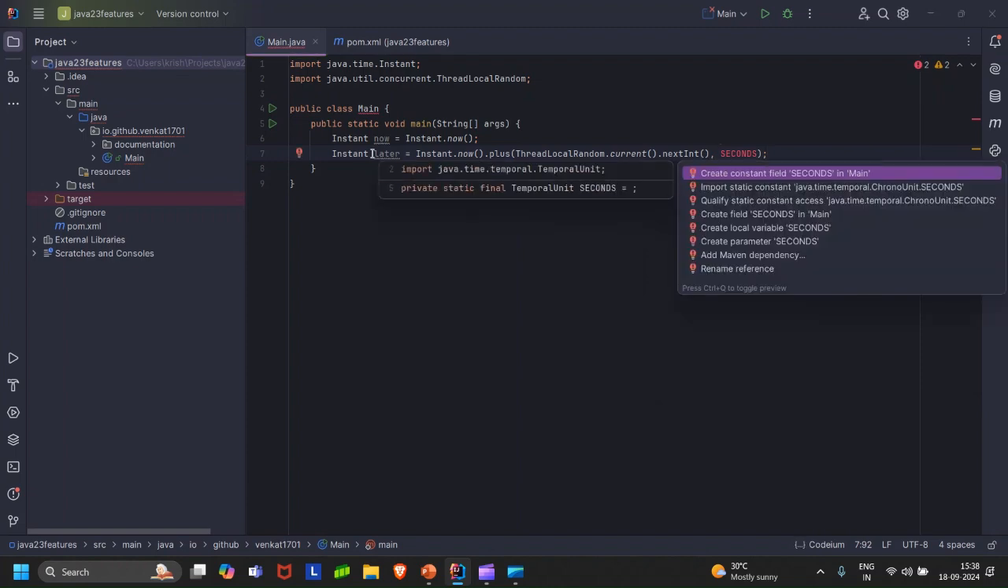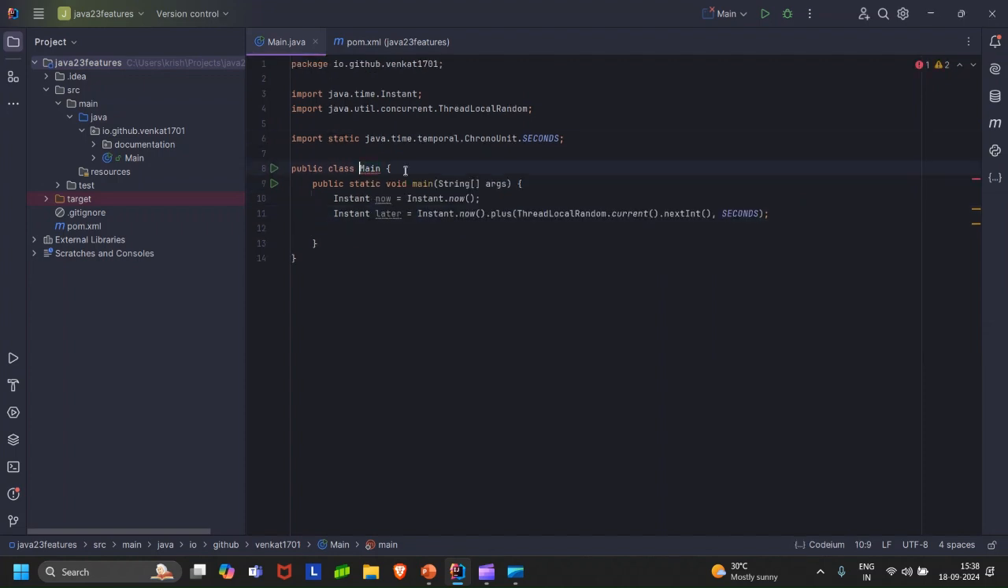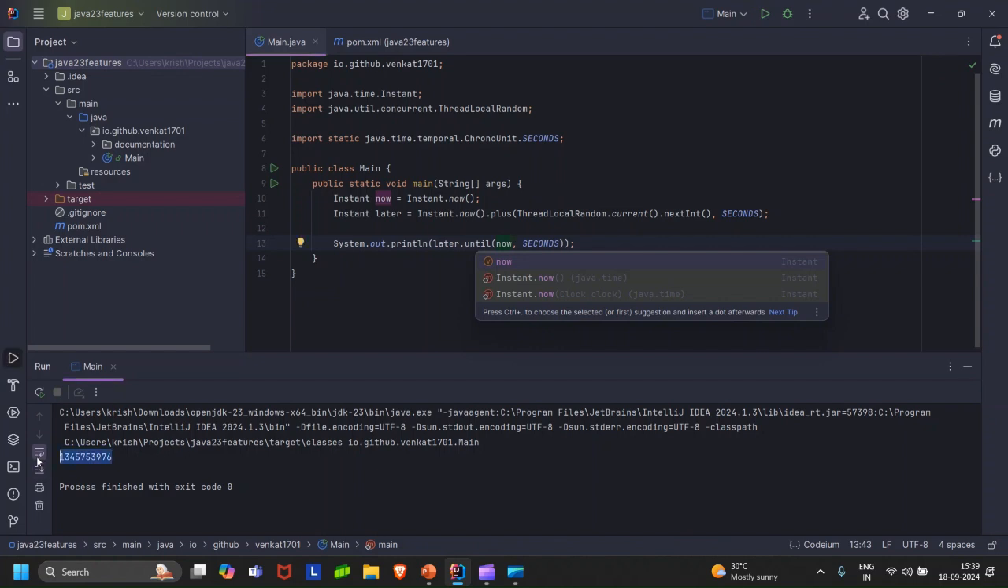I can statically import this ChronoUnit. Yeah, looks good. We are getting some kind of an error. That's because of the missing package statement. No worries. Now, if we want to calculate the duration between these two instants, we are going to get the correct output. It is ahead by these many seconds.